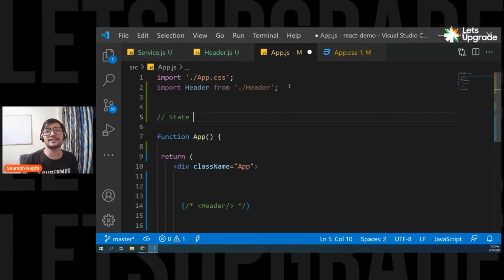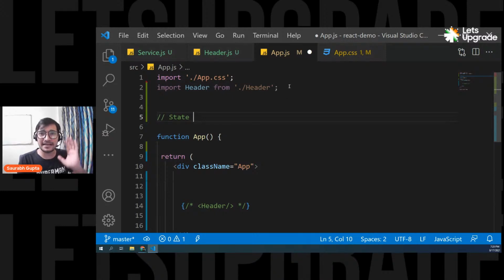And that's why it is called the state. Because if it changes, the component refreshes. The state of the component changes, and that's why that kind of data is called a state. So state at the end is nothing but data, but a special kind of data. If that data is changed, the component re-renders itself. Is that clear, everyone?